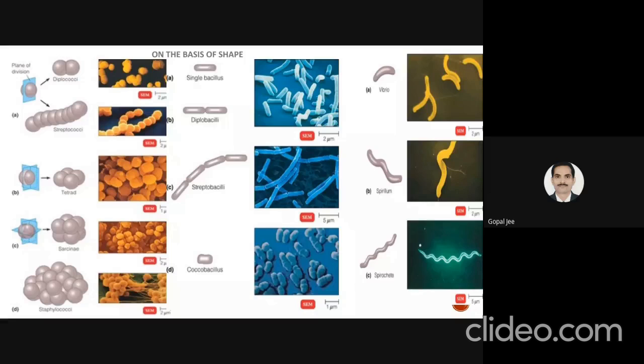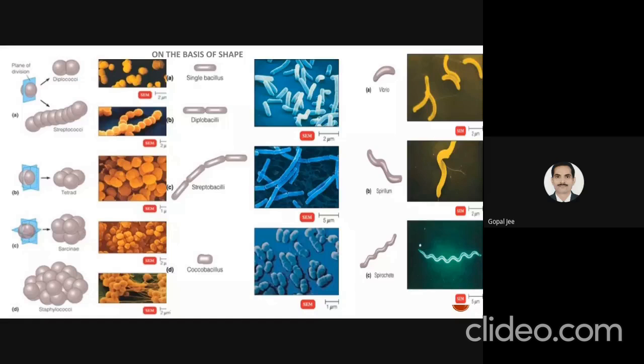When we consider the bacilli, it is a rod-shaped organism. If two bacilli are present, we call it diplobacillus. If a chain of bacillus is observed, we say it's streptobacillus. And if it is almost rounded and rod-shaped, we say it is coccobacillus. When an organism has a comma shape, we call it Vibrio. Then a spiral-shaped organism is known as Spirillum. And if more spiral is observed, we call it Spirochete.